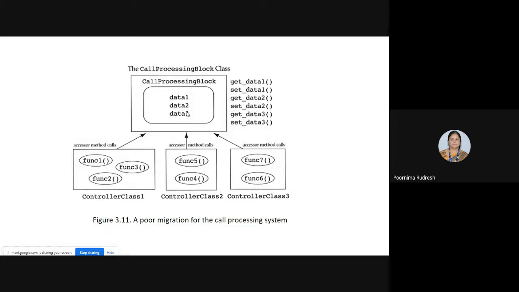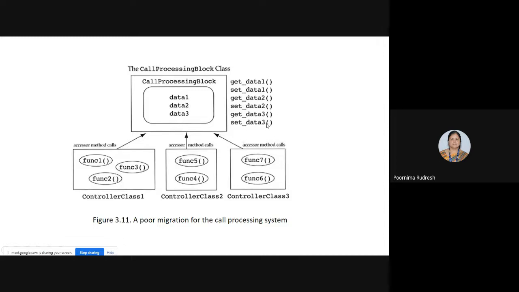If three data are there in the data structure, data 1, data 2, data 3, then for these data members accessor methods are created: get data 1 or set data 1, get data 2 or set data 2, get data 3 or set data 3.